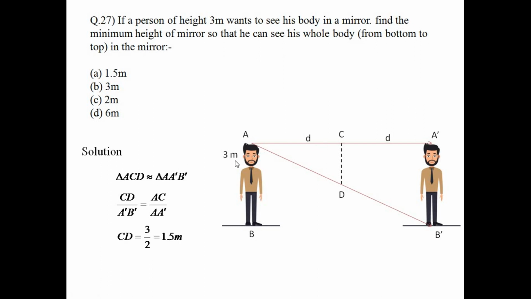So CD is A dash B dash times AC by A dash, which is nothing but 1 by 2. So CD is 3 meter by 2, 1.5 meter. So the answer is 1.5 meter. So CD should be at least 1.5 meter so that he can see his whole body.